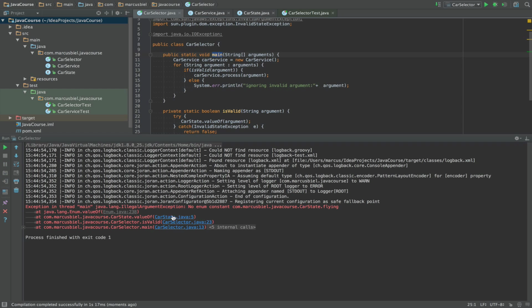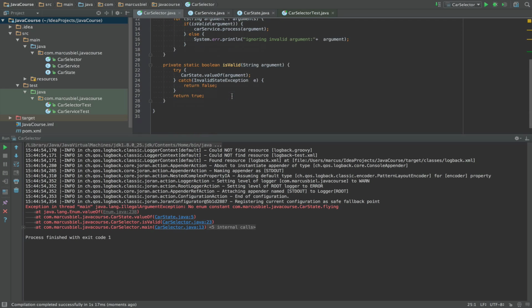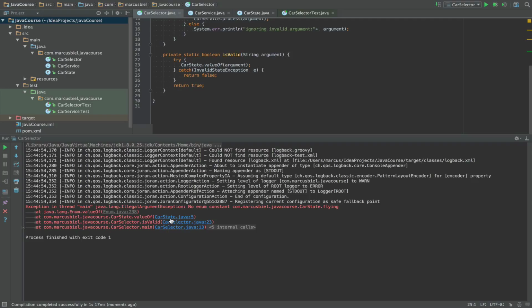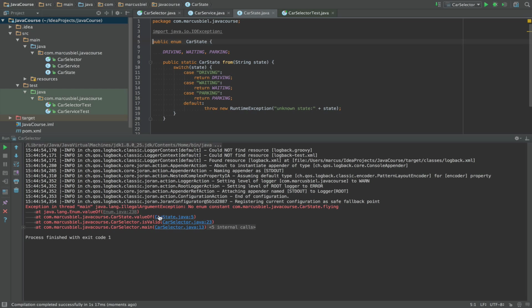Oh, now we still have an illegal argument exception. How is that? I don't know, and this is interesting because we can now check. It's in CarState, and we still have the from. It seems like we called it somewhere.